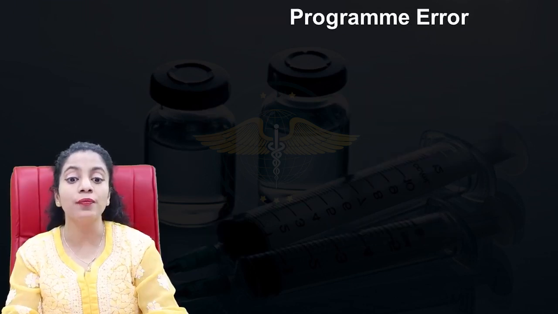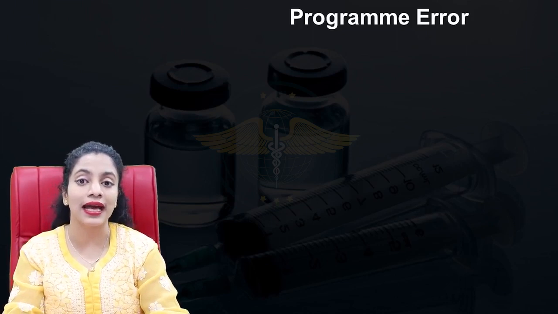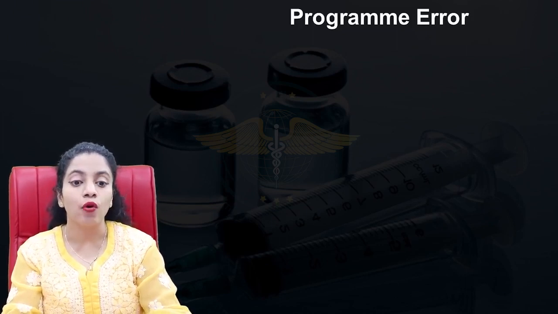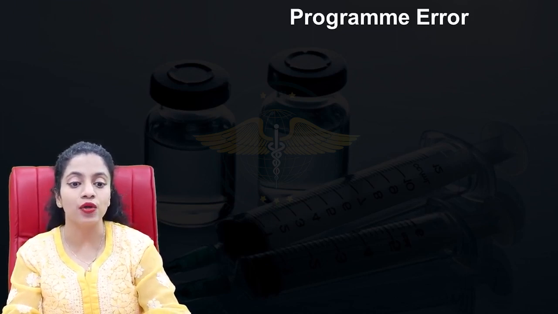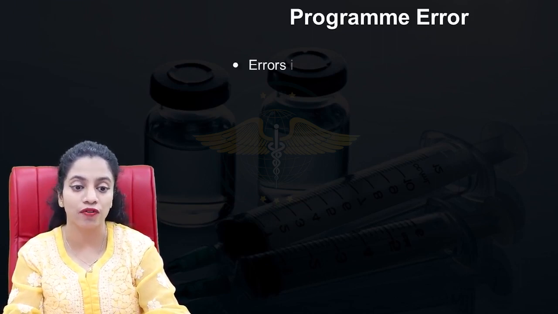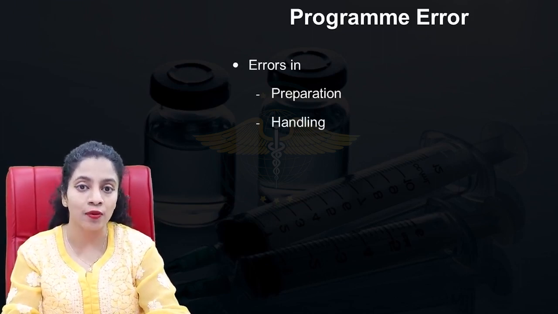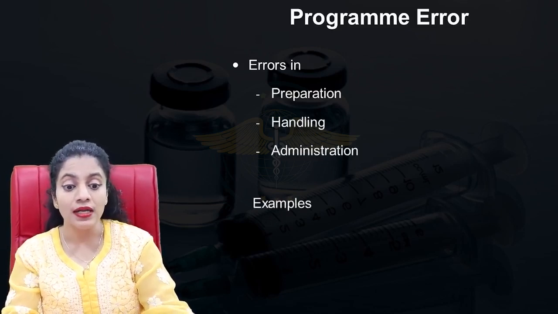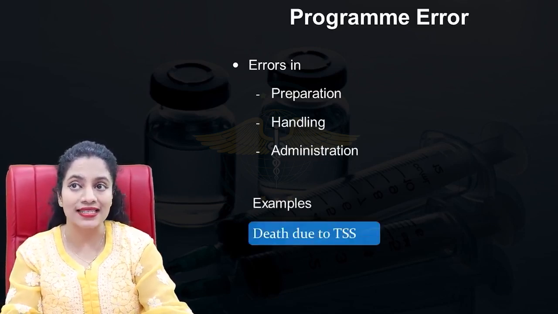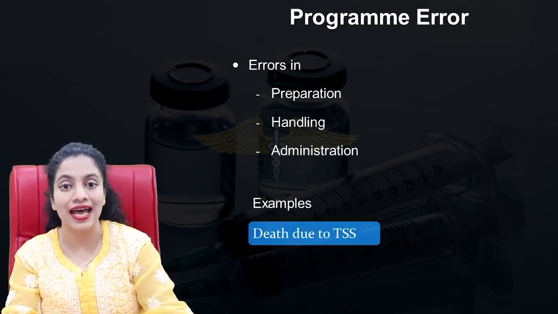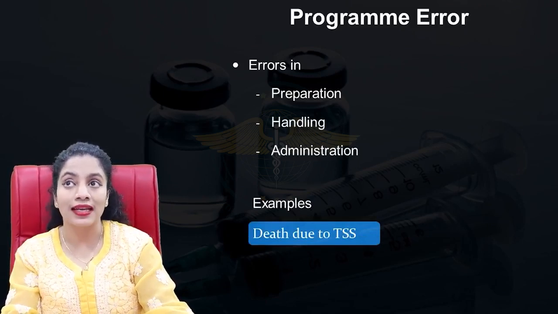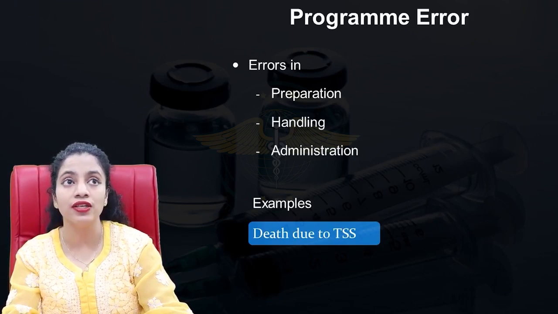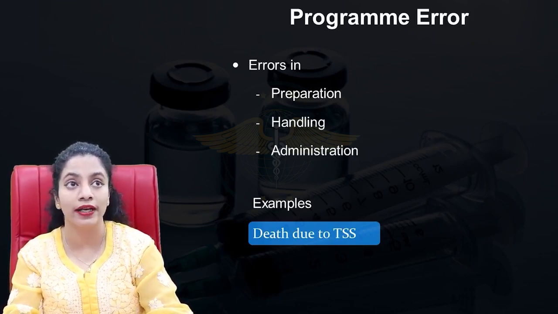Next, it could be program error. That is the third type of AEFI. Program error means anything which has an error in preparation of the vaccine, in handling of the vaccine, or during administration of the vaccine. For example, suppose a measles vaccine is reconstituted and kept for a long time, that is beyond half an hour, it could lead to toxic shock syndrome in a child.